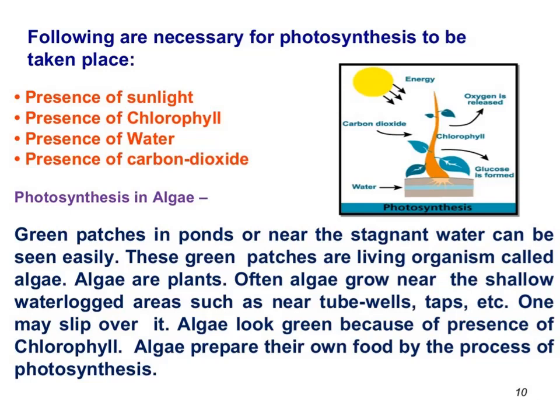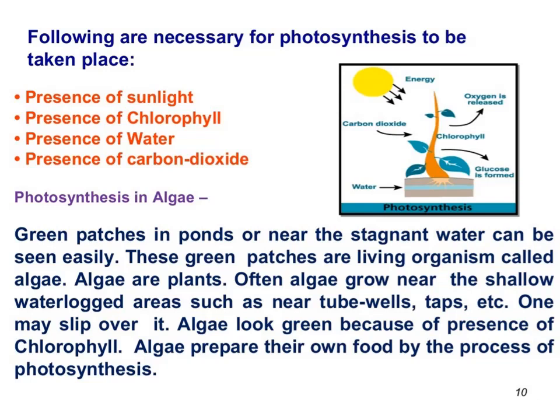If you observe at any time in the past that water has been deposited at a particular place for a long time, you can see green color patches over the water surface. These green patches are living organisms, and that is the algae. Algae are plants.